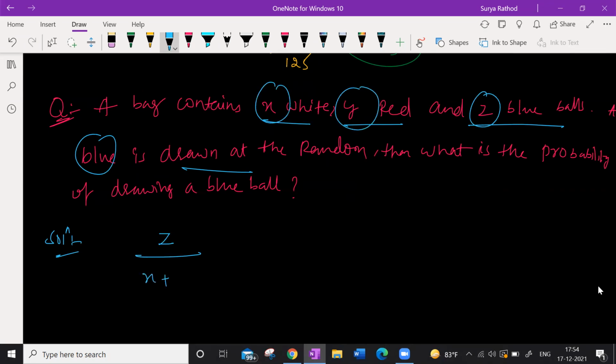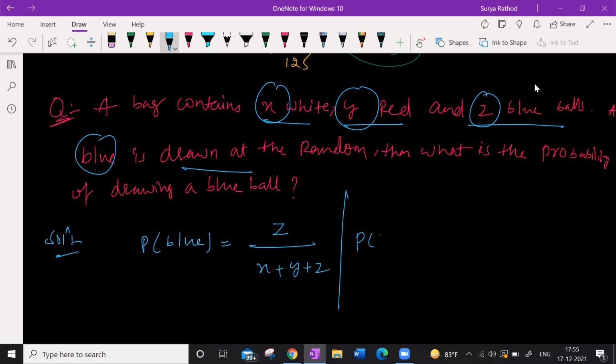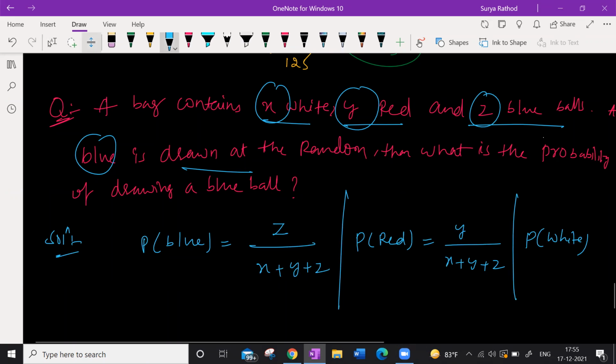So this is my probability of drawing a blue ball. If I ask you the probability of a white ball, x by x plus y plus z.